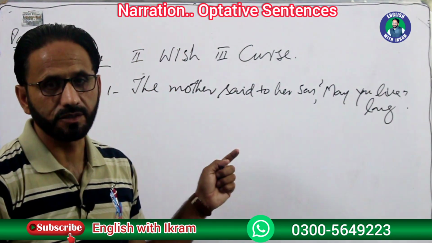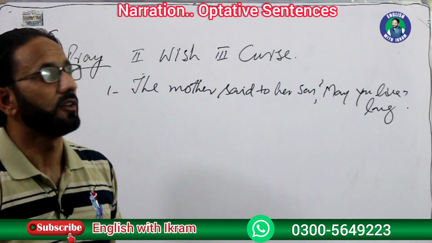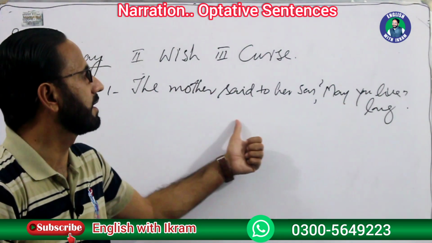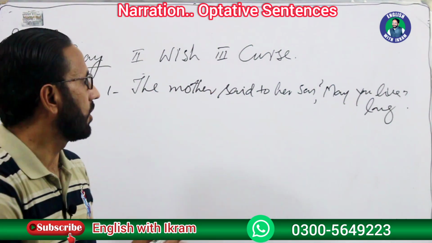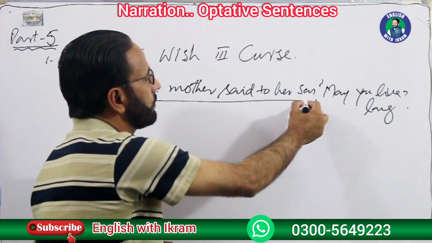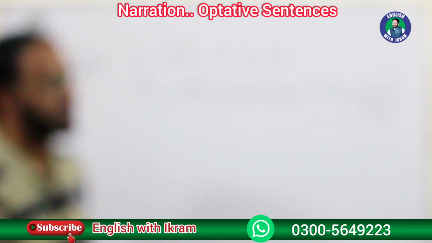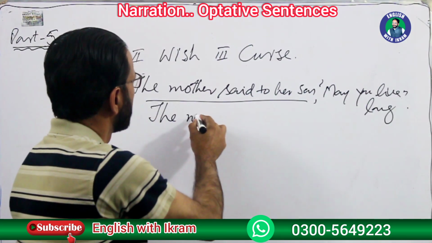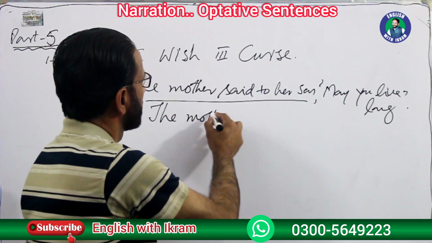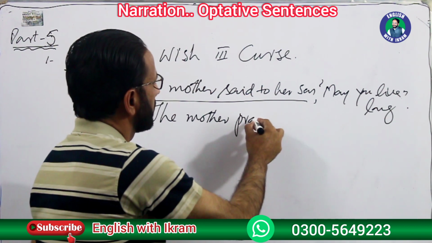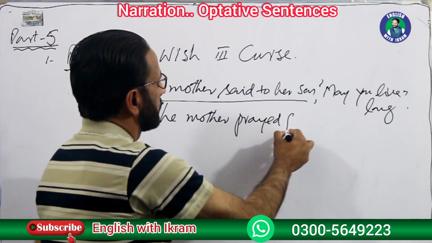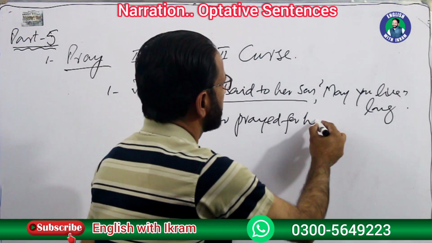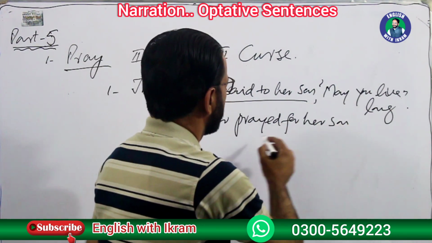Looking at the sentence, you have to determine yourself whether it's a pray, a curse or a wish. Apparently, obviously, it's a pray. How would you change this sentence? First of all, you will change the reporting speech. In reporting speech, you use the word prayed for. The mother prayed for. We use the preposition for with pray. Prayed for her son. That.